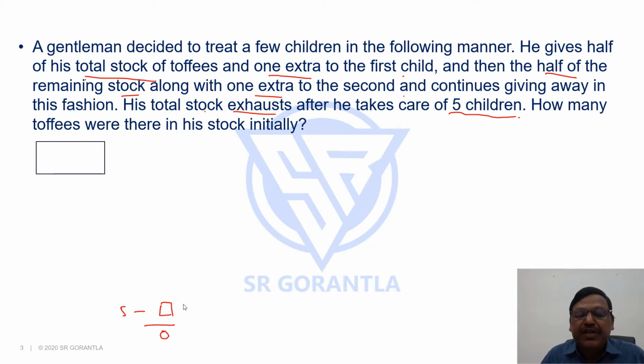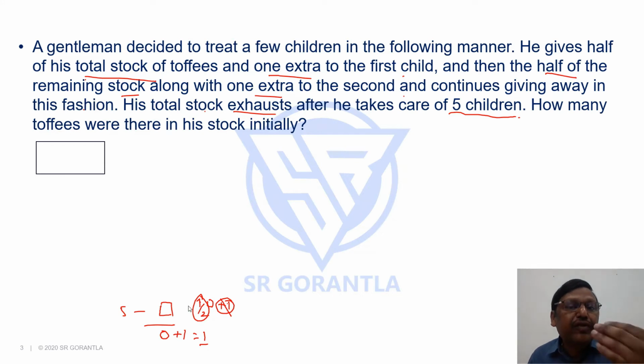But please remember how much he has given to the fifth one: half of the stock plus one extra. Because he's giving one extra, he's left with nothing. Had he not given one extra, he would have been left with one toffee. He would have been left with one toffee had he given half the total stock. If he had given half, he will be left with half. That half is one, which means before giving, he had two toffees.